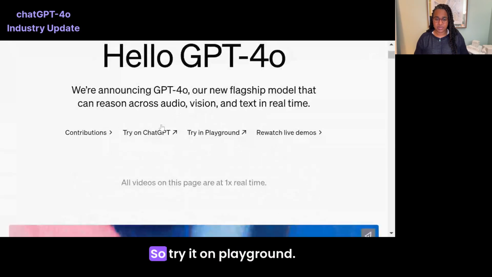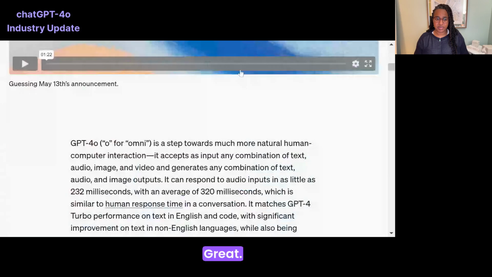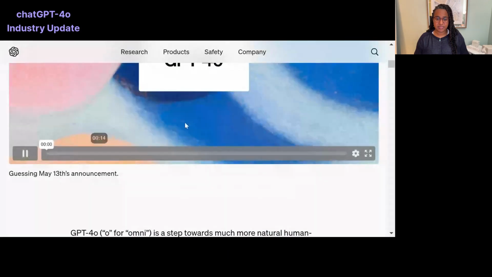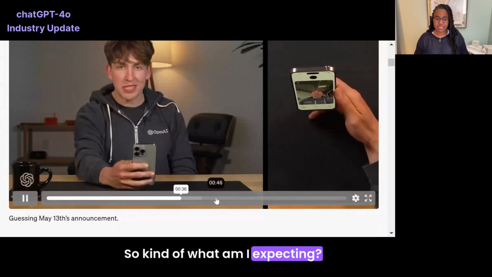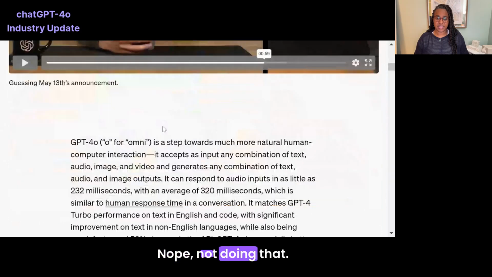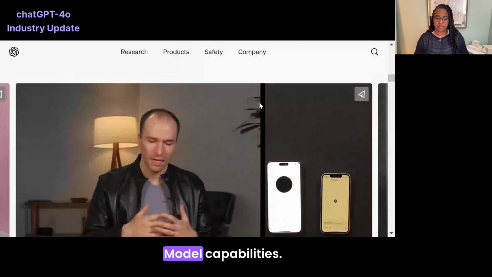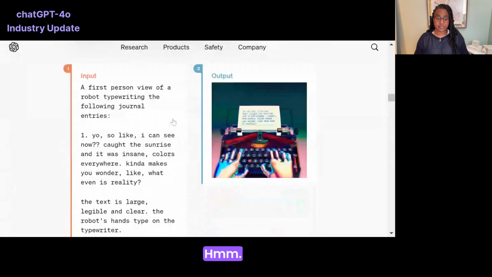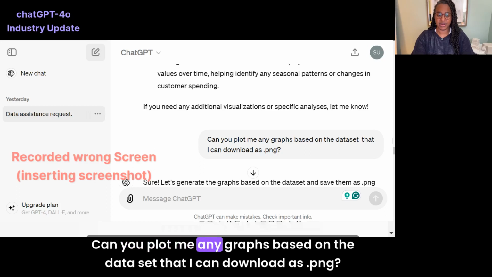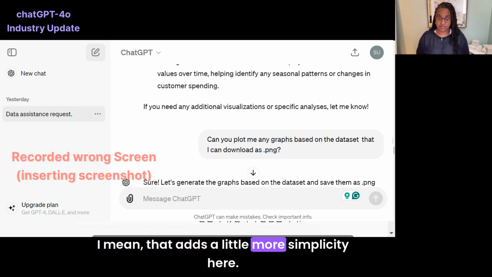Let's look at this. Okay. So try it in playground. Great. Hey, how's it going? So kind of what am I expecting? Nope, not doing that. Model capability. I love all these engineers. Can you plot me any graphs based on the data set that I can download as .png? I mean, that's a little more specific. Let's see here.